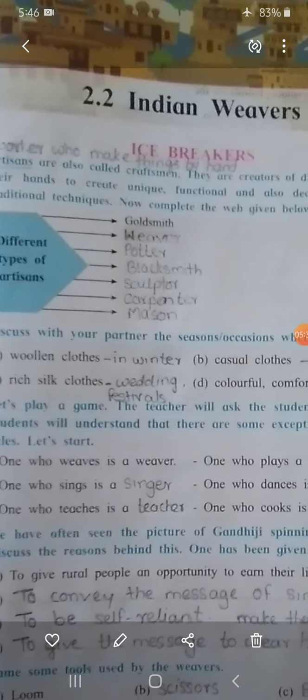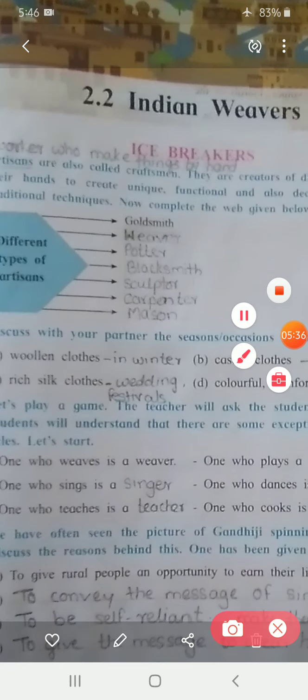Now the second, in our list we have written weaver. Weaver means who then? Here we are going to take information about weaver. Weaver means a person who weaves clothes by passing crosswise threads.